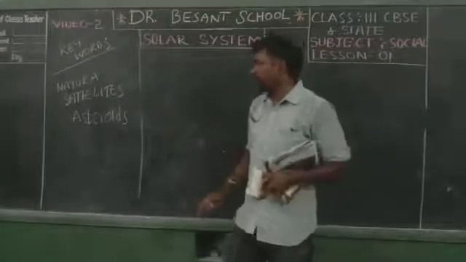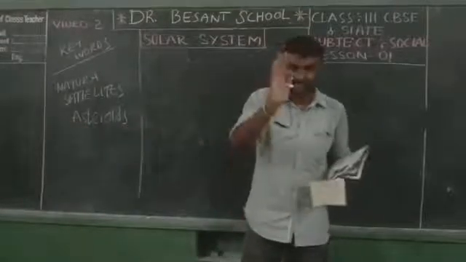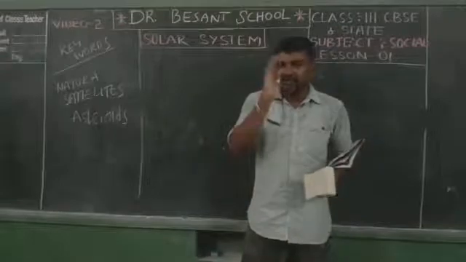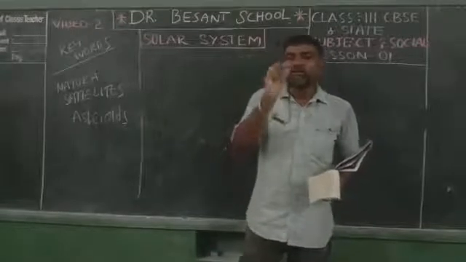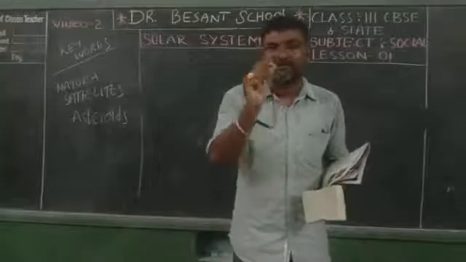But here we are talking about the asteroids. What are called asteroids? Asteroids are very small rocks that are part of the solar system.